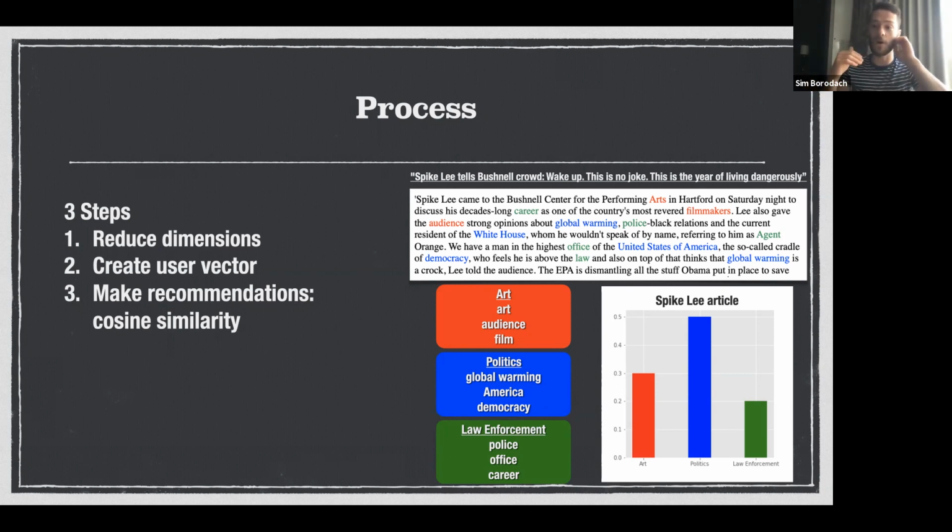So we do this across all articles, and then we create a user vector, and this is step 2, by averaging the relevance of all the articles that a user's read, and then we use that to compare that user vector to articles in order to make recommendations, and that's cosine similarity. So we think about the angle between a user, where they fall in the dimension space, and we recommend articles that have the closest cosine similarity, the smallest angle.